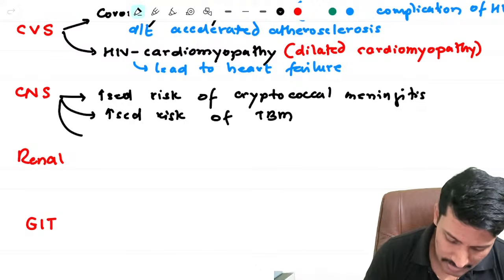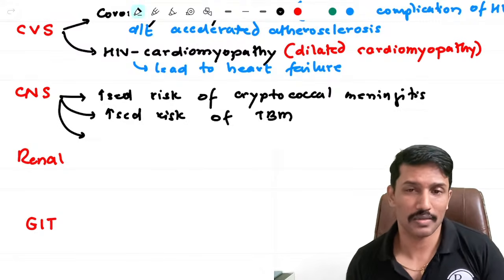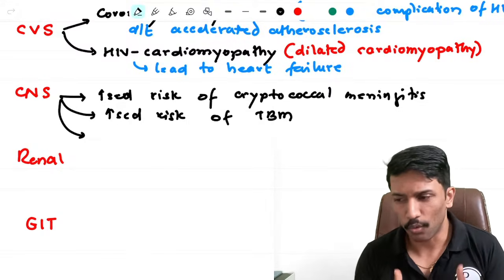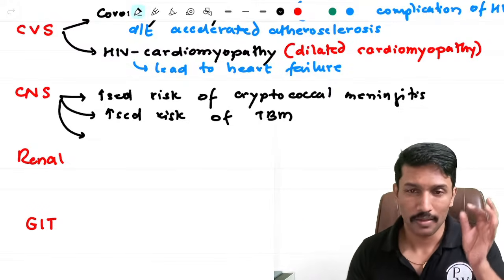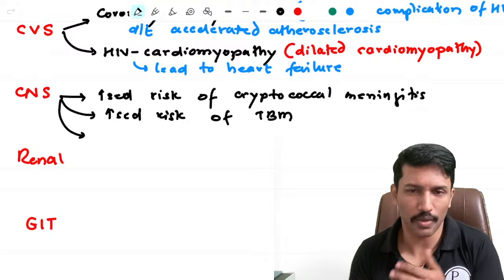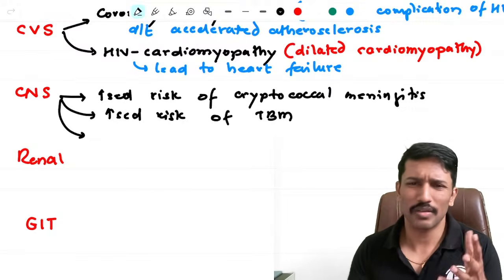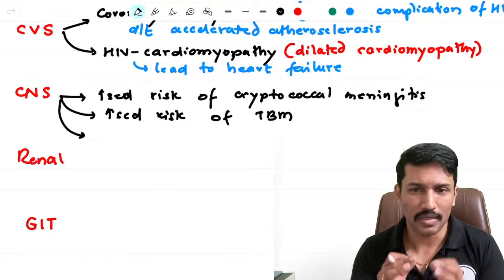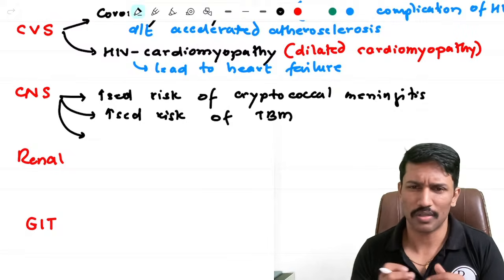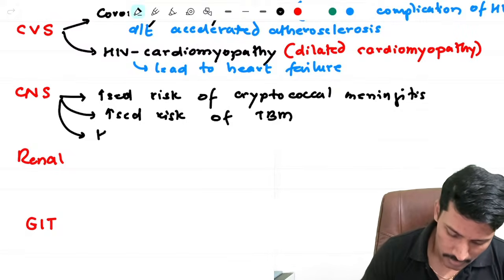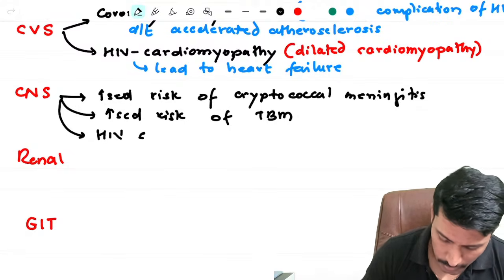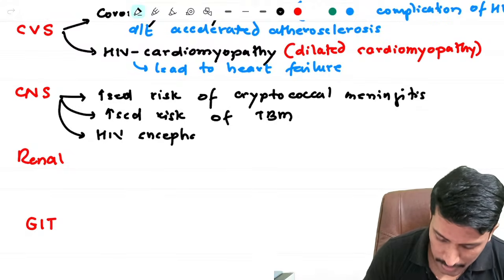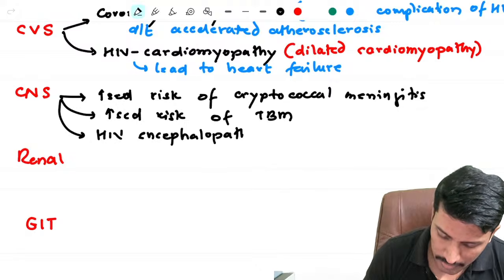And apart from that, HIV virus is toxic to the neurons, and with progression of HIV and the viral replication, eventually the neurons start declining in number and you end up with what in older times we used to call AIDS dementia complex, or today we call HIV encephalopathy. So HIV is affecting the heart, it is affecting the brain, and when it is affecting the brain, it is causing severe dementia.